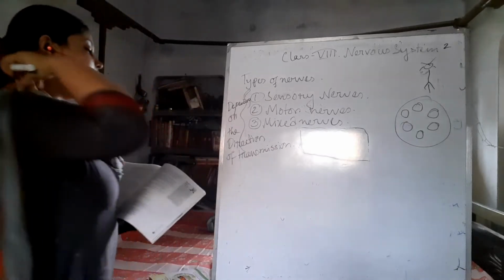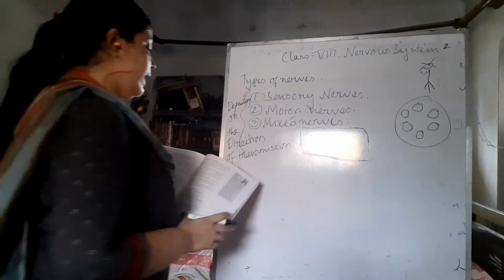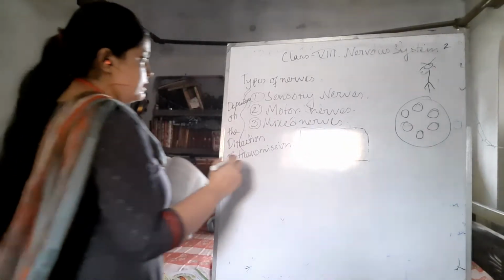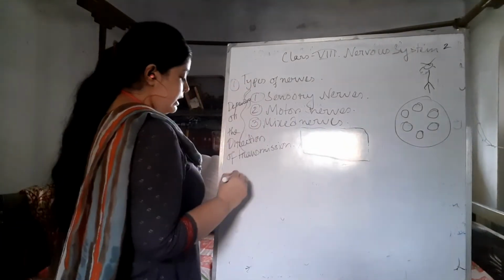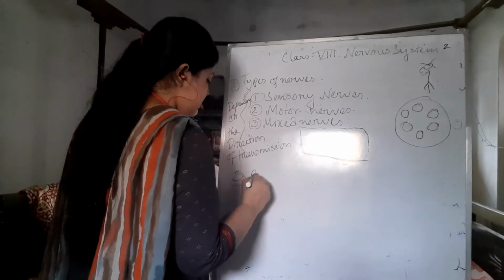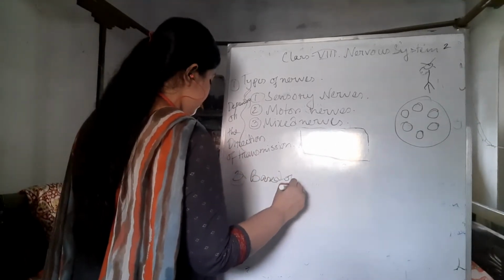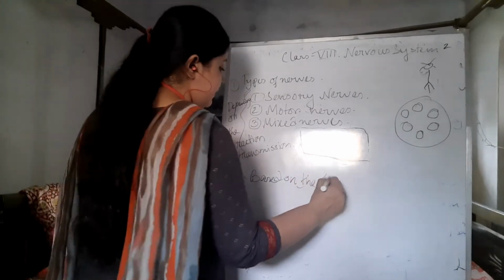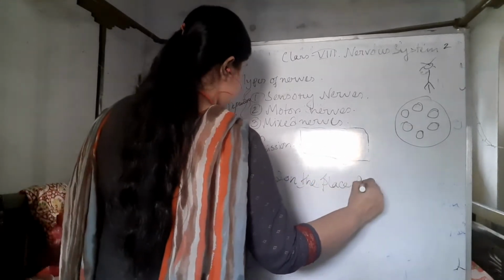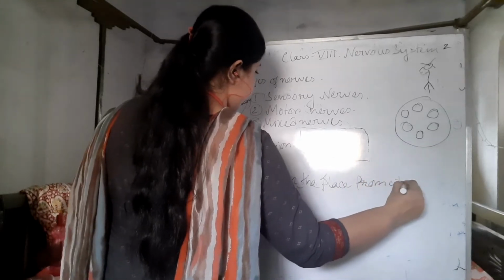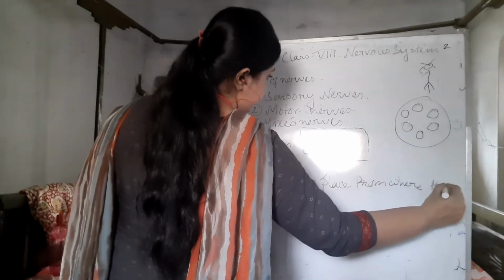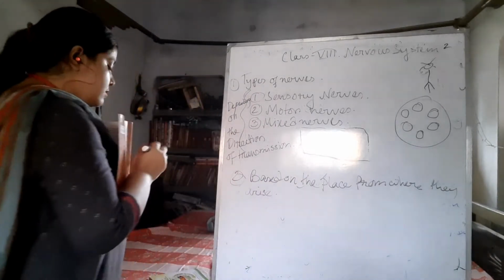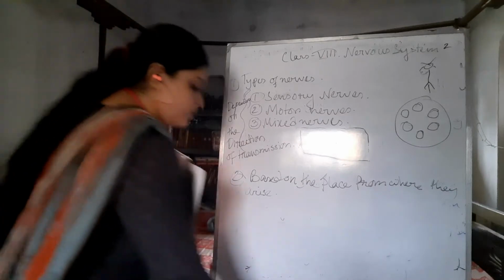There is one more kind of classification. This is based on the place from where they arise. So it is type 1, and this is type 2. According to this, nerves can also be of two types. What are they?